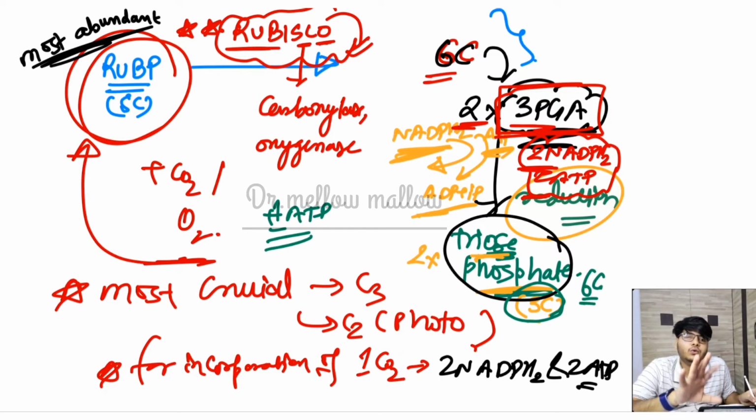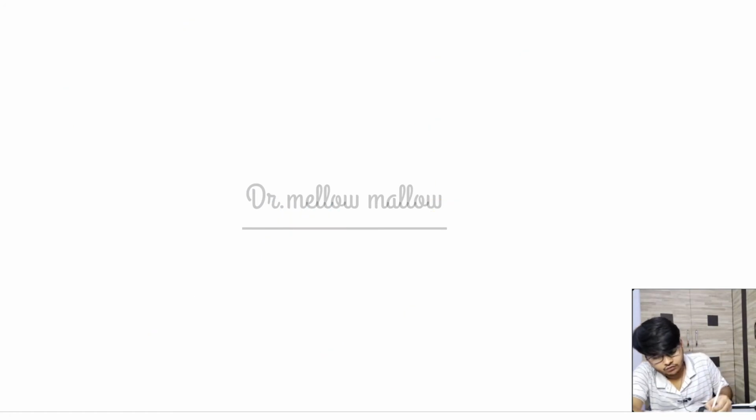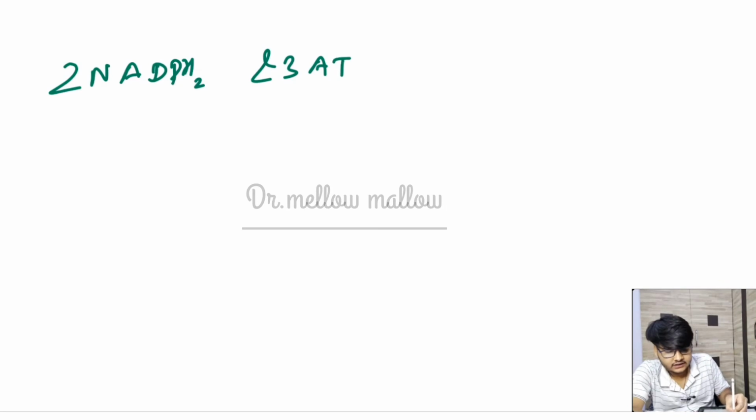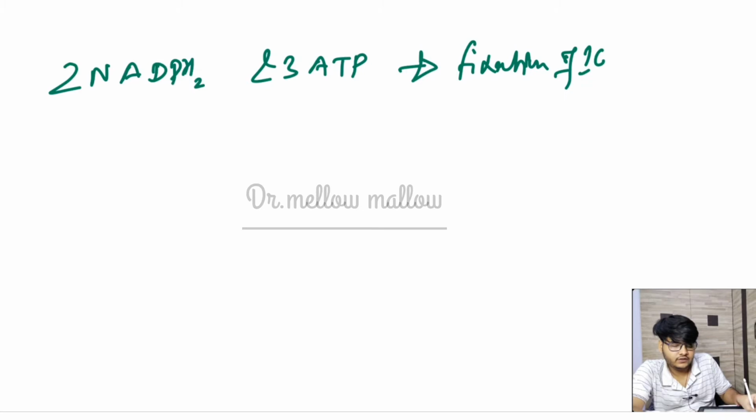We have to cleave one carbon. Okay, no need to cleave another carbon, we must cleave that one carbon that is reduced. So we are cleaving that carbon and letting it go, that is 5 carbon back. So RuBP is formed, and for that we will need one ATP molecule. Therefore we will see that a total of 2 NADPH2 and 3 ATP is needed for fixation of one molecule of CO2.